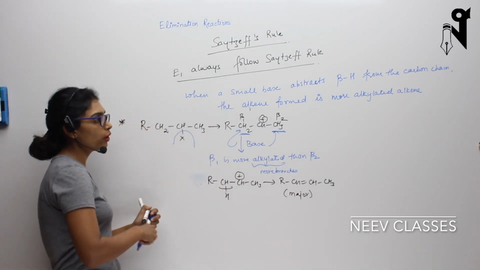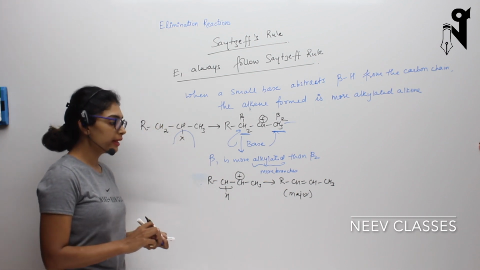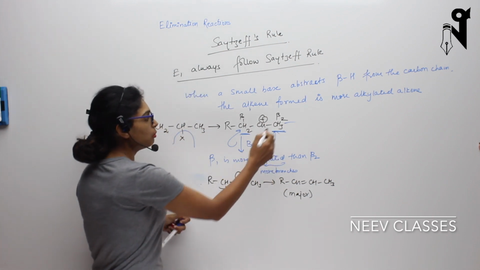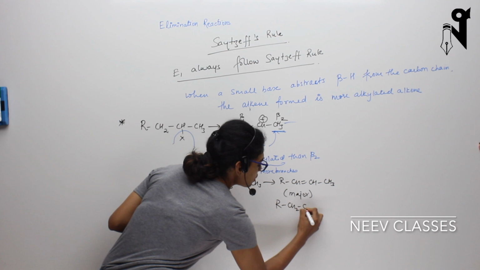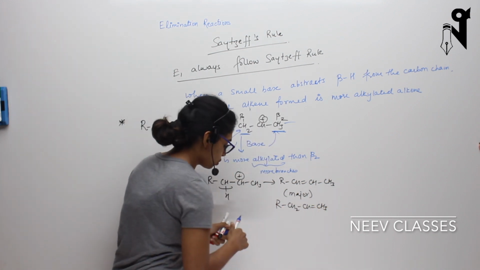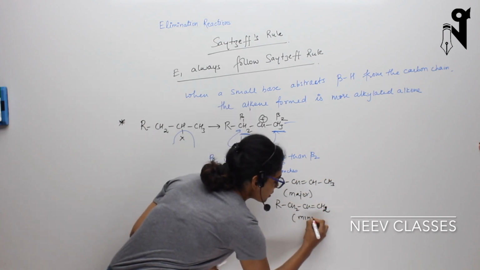Whereas removal from beta 2 may also occur, but that will be in very small quantities, and the product formed by removal of hydrogen over here will be RCH2 CH double bond CH3, and this will be in minor quantities.